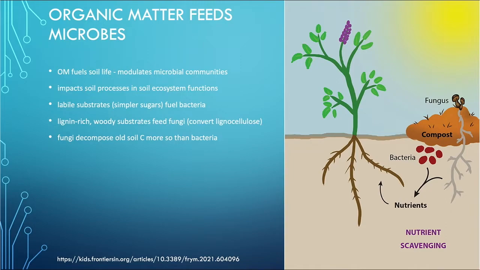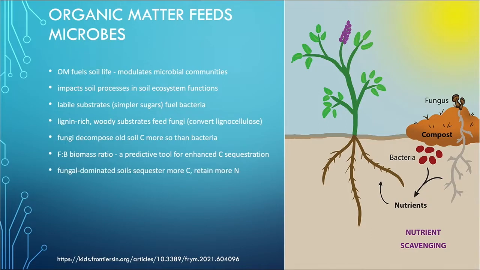Fungi decompose old soil carbon as well, more so than bacteria, so they can acquire more nutrients from those already decomposed humic substances sometimes, because they do feed on humic substances and make them. So it's quite interesting that there's this pool in the ground, and when times are tough, organisms can actually access that and still sustain life. So the fungal to bacterial biomass ratio is a predictive tool for enhanced carbon sequestration from this organic matter, and fungal-dominated soils sequester more carbon and retain more nitrogen.